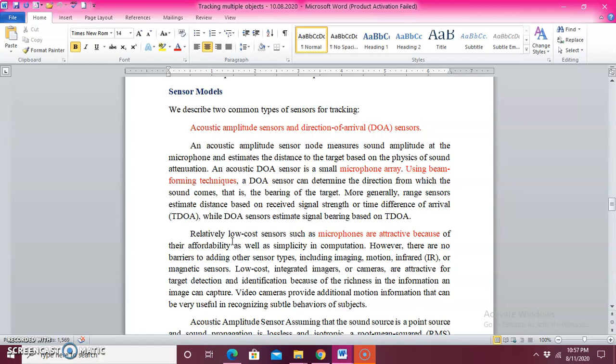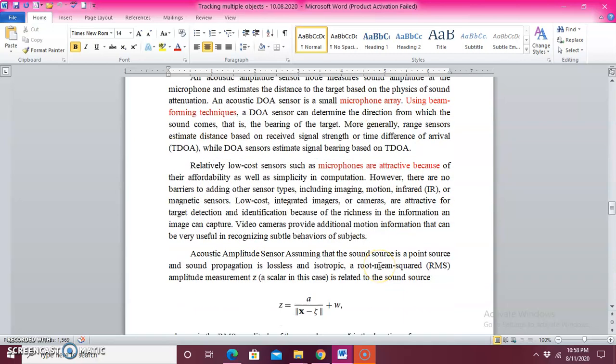In these types, they have used only the microphone because of its affordability. That means it is very low cost, and moreover, from the construction point of view, it is very easy, and the computation is also very good. It is very sensitive. You can attach this component along with other components like a video camera, motion sensors, or infrared, whatever components you want to attach with the microphone. It is very easy. That is the reason for the design of these sensors they have used the microphone, but in the form of arrays.